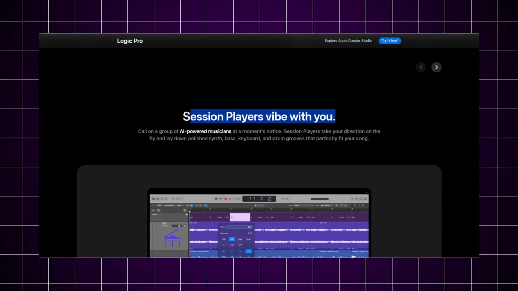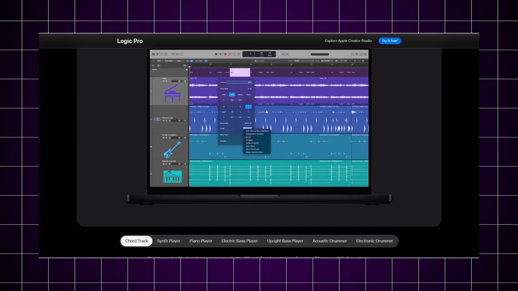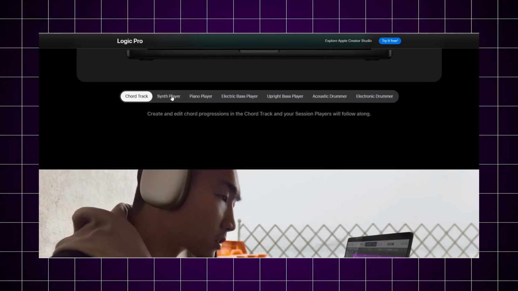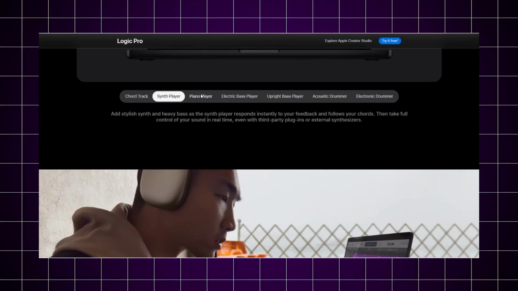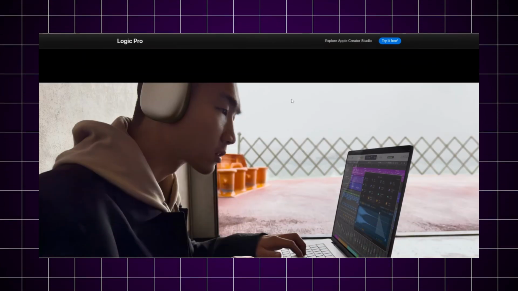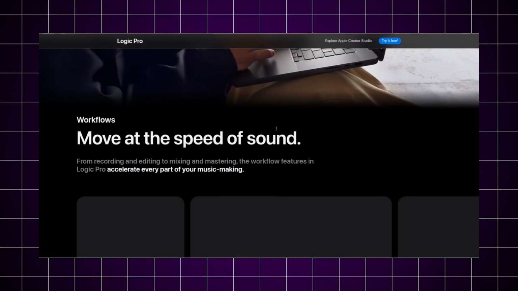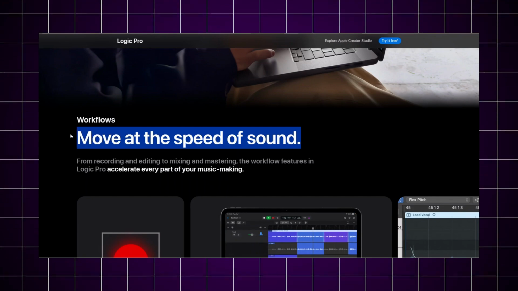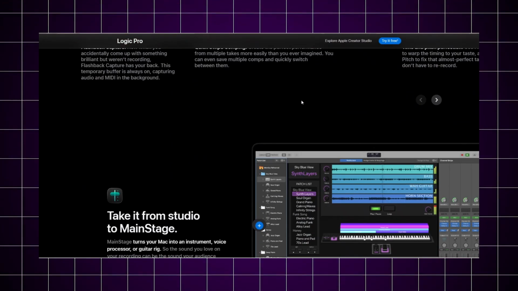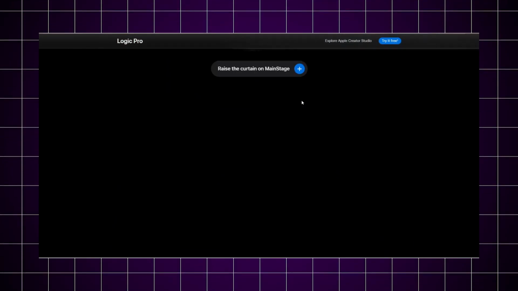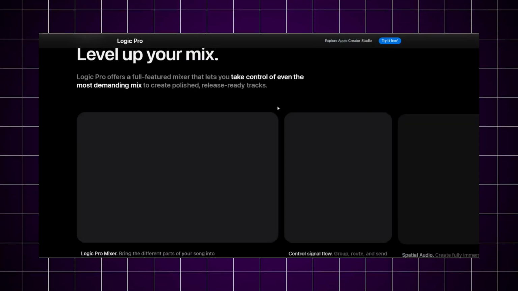But it's not all perfect. If you're coming from other DAWs, the workflow can feel a bit restrictive at times, and some advanced routing or customization options aren't as flexible as competitors, like FL Studio or Ableton Live. There's also the obvious limitation: it's Mac only. So if you're on Windows, this isn't even an option.